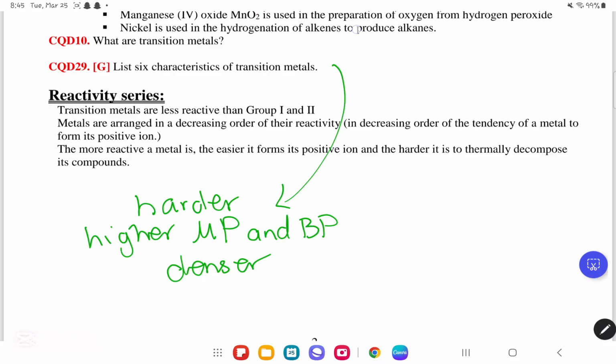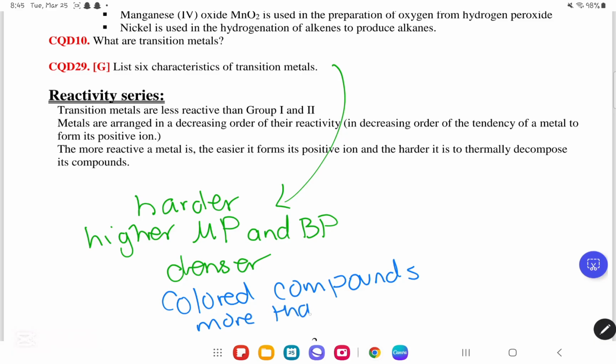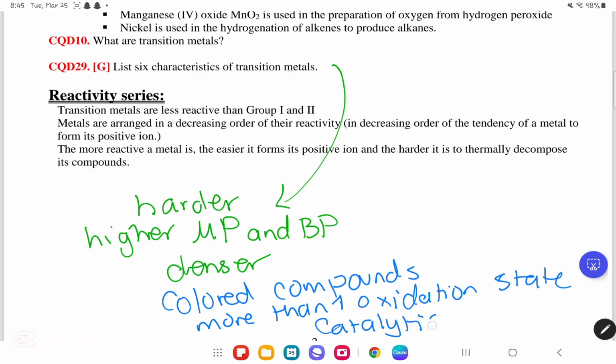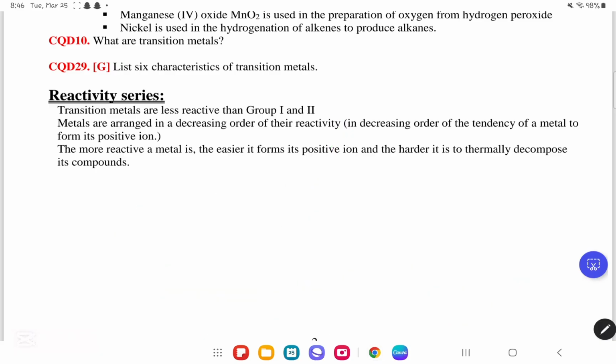Whereas the chemical properties are that they form colored compounds, they have more than one oxidation state, and finally, some of them have catalytic properties, meaning they can act as catalysts. So these are the 6 characteristics of transition metals.